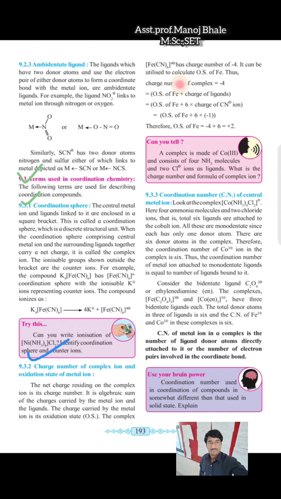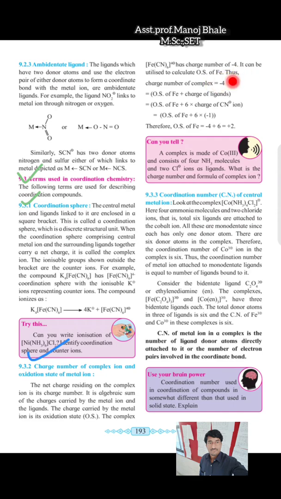So you must identify which is the metal and which is the ligand. In this example, Fe is the metal, and cyanide, CN6, are the ligands. This coordination pair has a -4 charge, but we are calculating the oxidation state of the Fe.